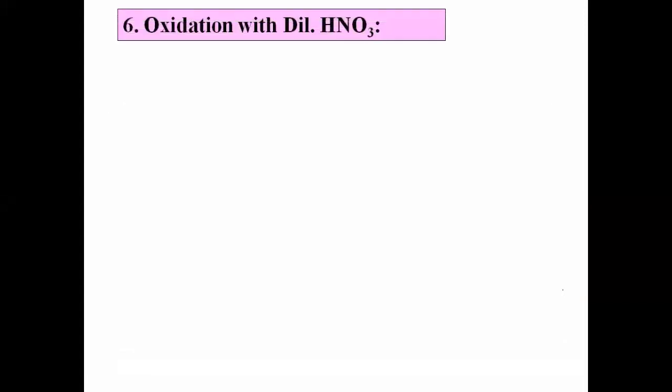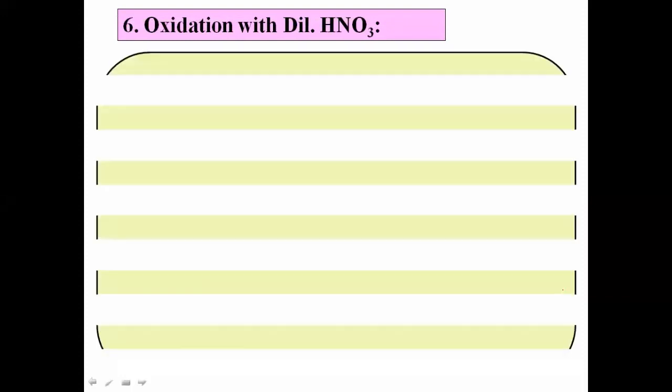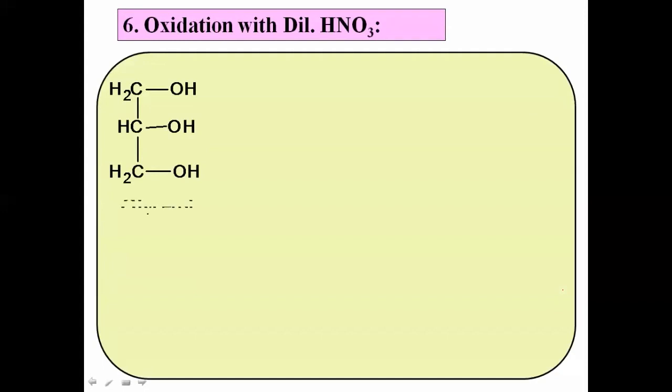Let us see the next one, oxidation with dilute nitric acid. Let us see some oxidation reactions of glycerol. First one is dilute nitric acid. When glycerol is treated with dilute nitric acid, yes, it undergoes oxidation. Now, what is the general trend for the oxidation of alcohol? Primary alcohol on oxidation gives aldehyde, which on further oxidation gives carboxylic acid. Secondary alcohol on oxidation gives ketone, which on further oxidation gives carboxylic acid.